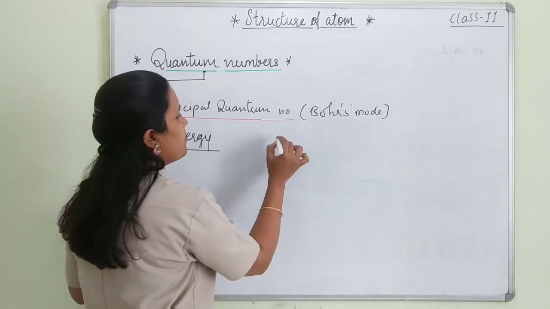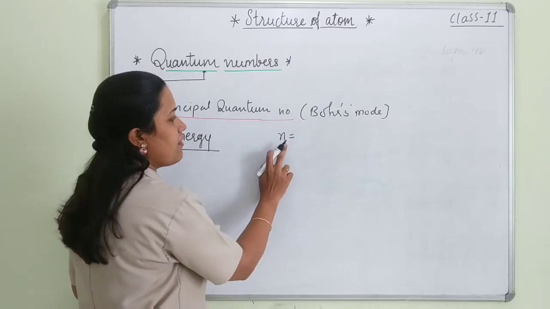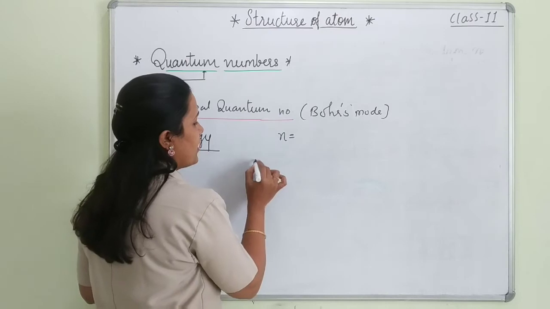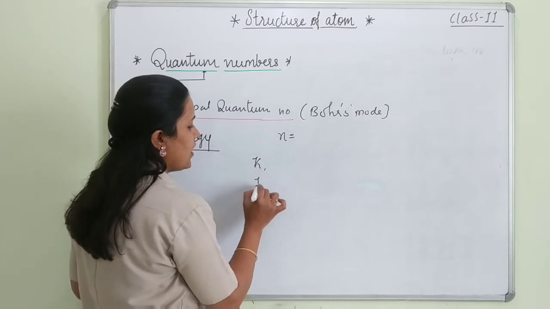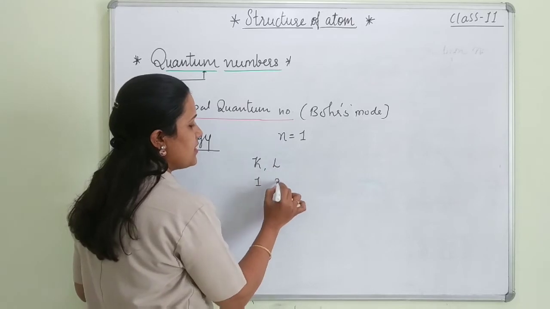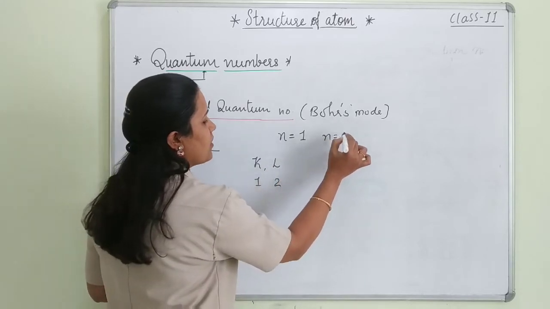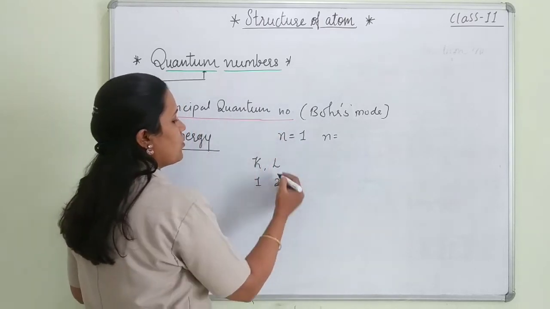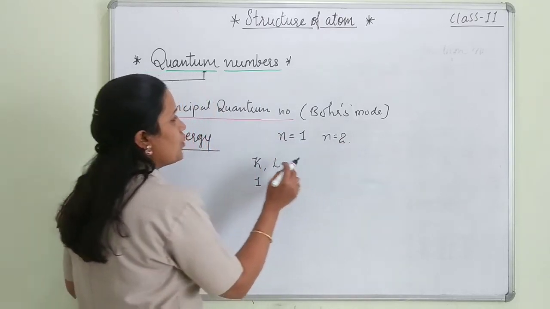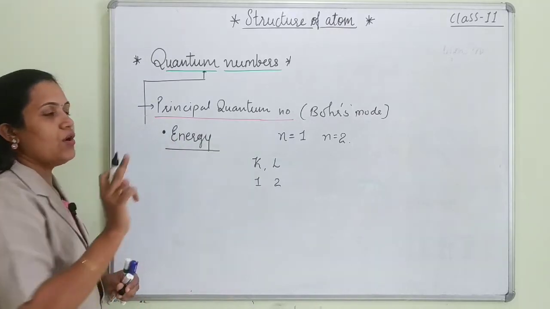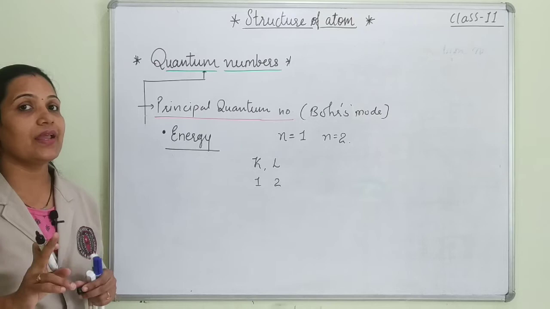In this quantum number we are calculating the value of n. As we know, if the electron is present in the first shell, then the value of n would be 1. If the electron is present in the second shell, the value of the principal quantum number would be 2. So this quantum number tells us about the energy of that particular electron.